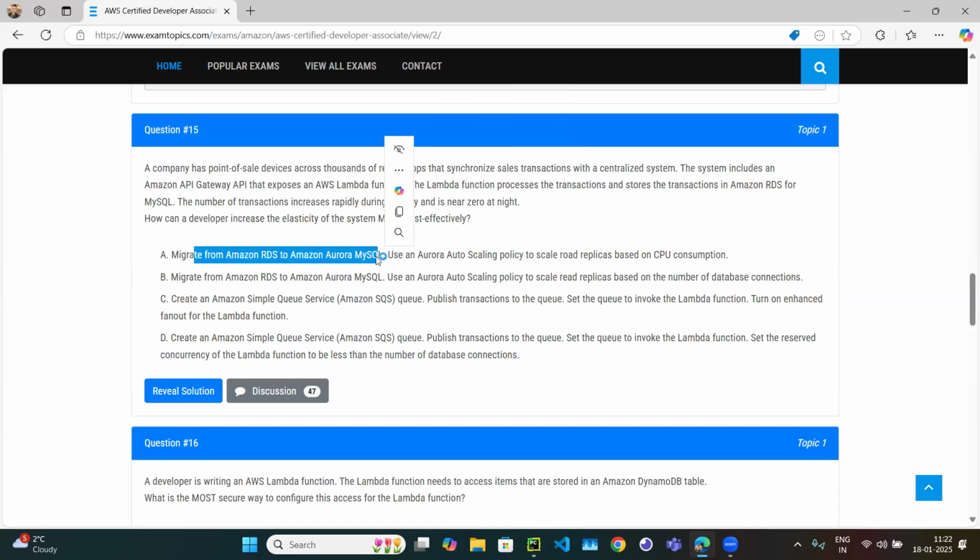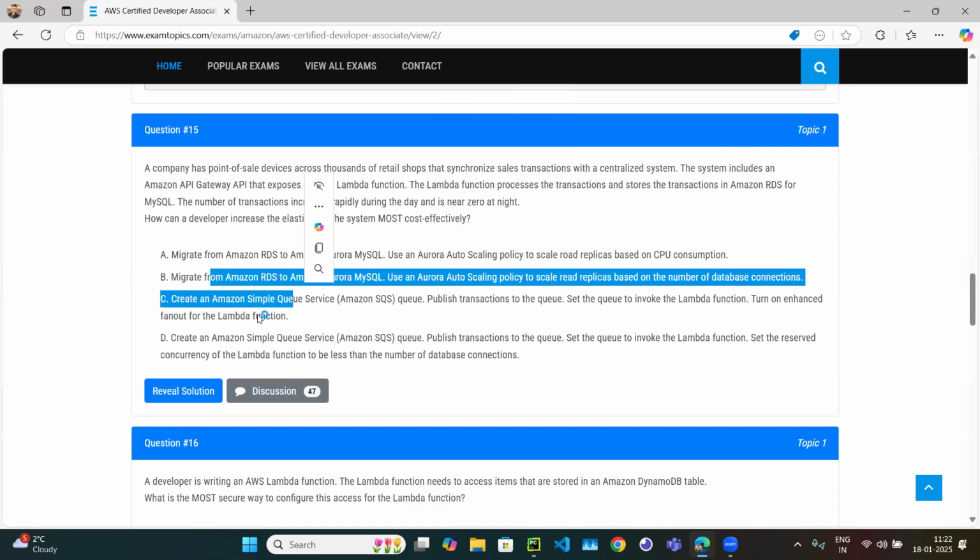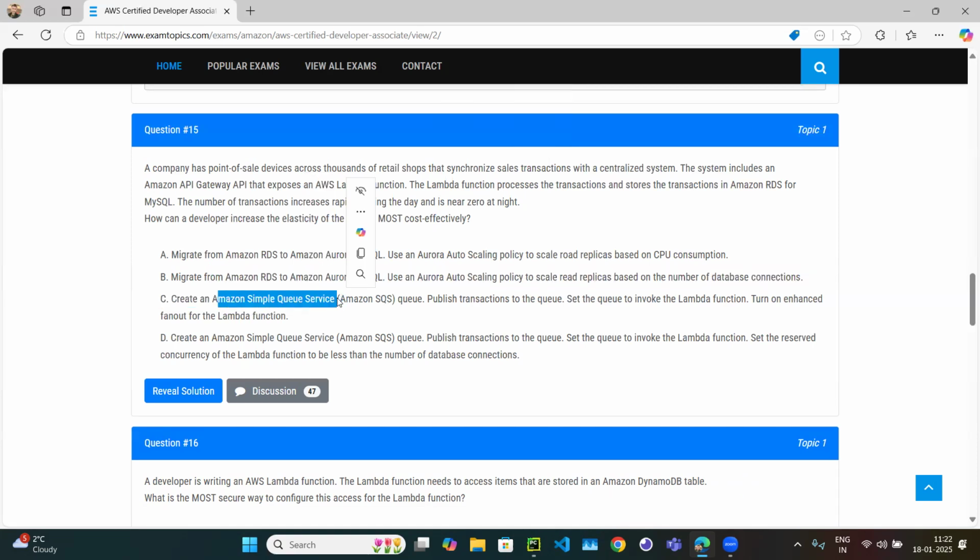Migrate RDS to Aurora. So why should we migrate, right? Totally wrong. Create a Simple Queue Service, publish transactions to the queue, set the queue to invoke the Lambda function, turn on enhanced fan-out. So this looks half correct to me, because you could see the number of transactions has increased.